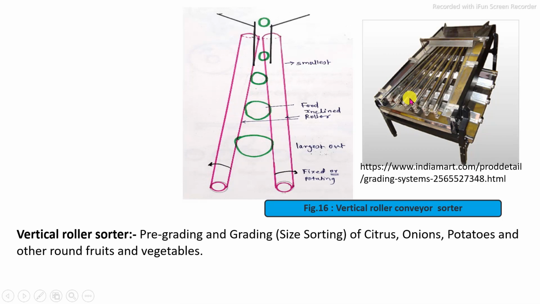These are the rollers, which are in inclined positions, and the distance between the two rollers is changed with respect to the length. The feed material is fed at the top, and after the feeding, the material moves between the two rollers. The separation is achieved on the basis of the gap between the two rollers. We can separate the feed material by this manual system into 3 to 4 categories.